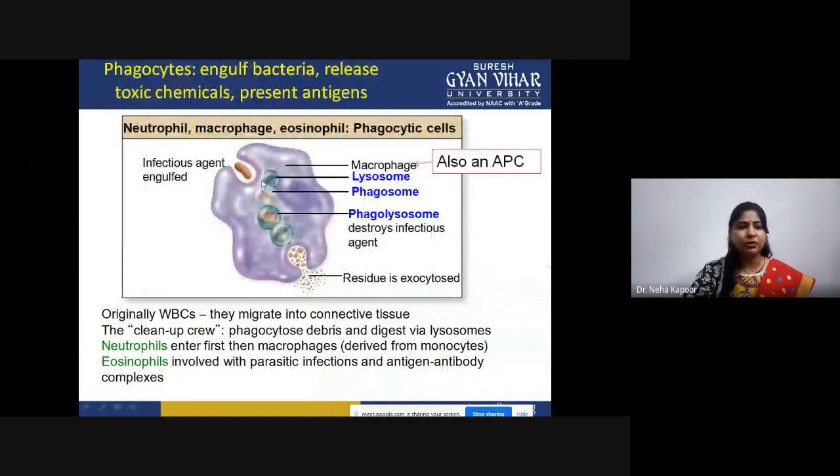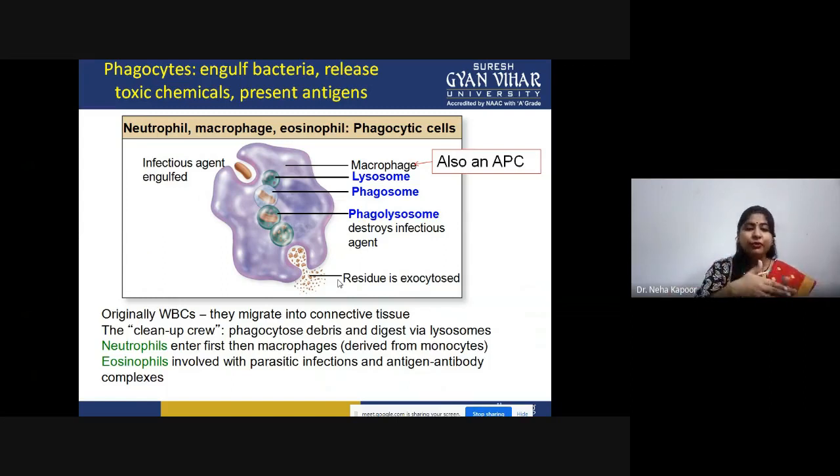This is the process that we have just discussed: engulfing of bacteria, releasing of toxic chemicals, and then presenting the antigens. This applies to neutrophils, macrophages, and eosinophils, which contribute as phagocytic cells. In the case of WBCs, they can migrate to different tissues. You can say these cells are the cleanup crew of our immune system, because they digest dead material and debris. They also go for clearing out any kind of infectious entity.